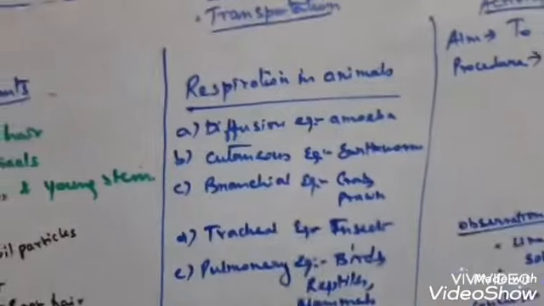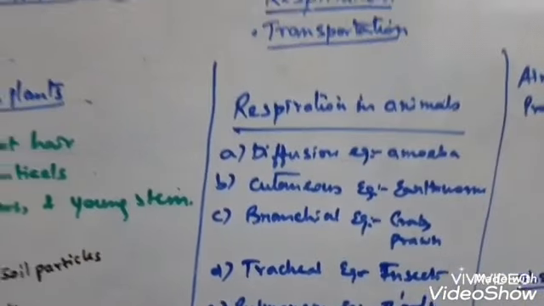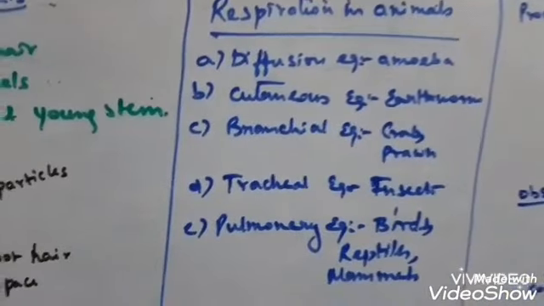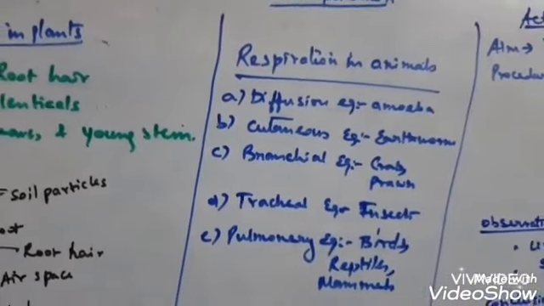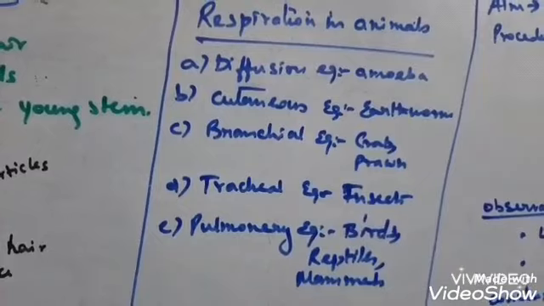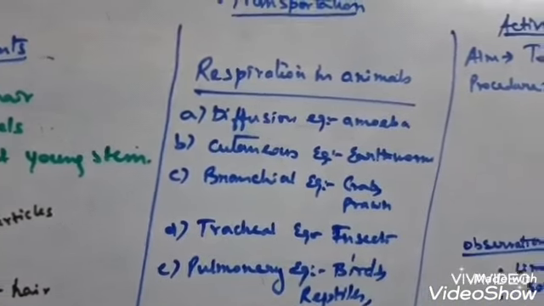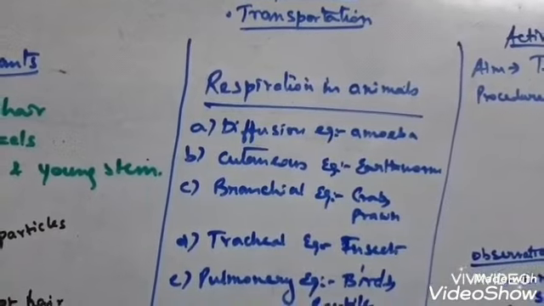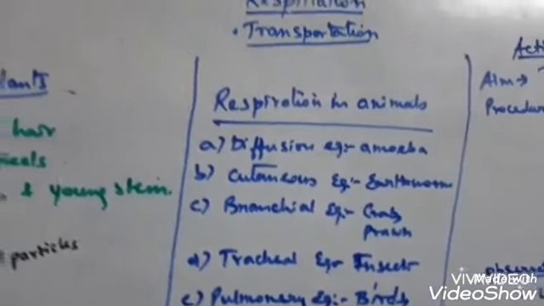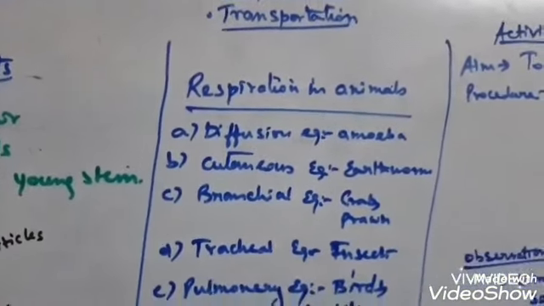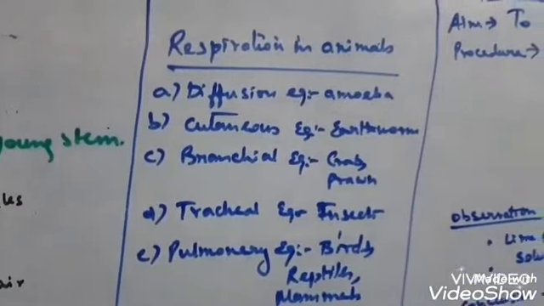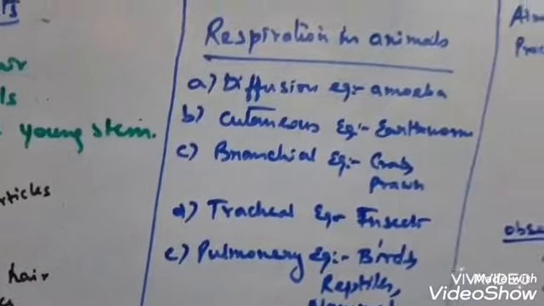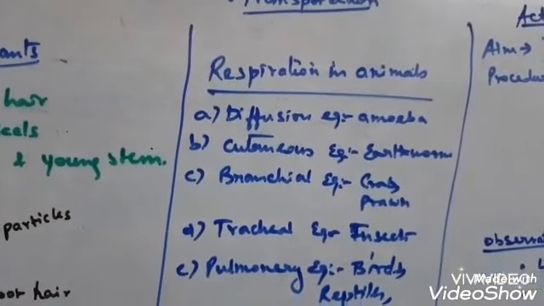Now I would like to tell you about some special respiratory organs. You can note it down, I have not written it here. The first is book lungs. This is for additional learning. Book lungs are the respiratory organs in scorpions and spiders. You can read all this in class 11 if you take biology. Just for your extra knowledge, I am telling these names. So, book lungs in spiders and scorpions.